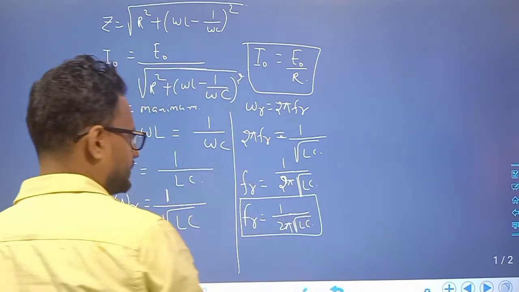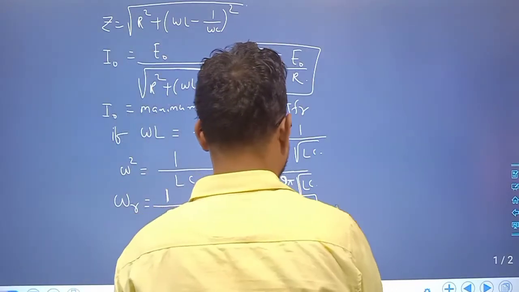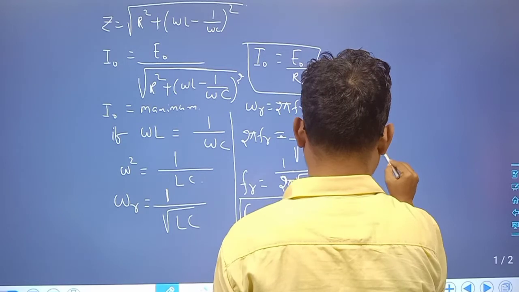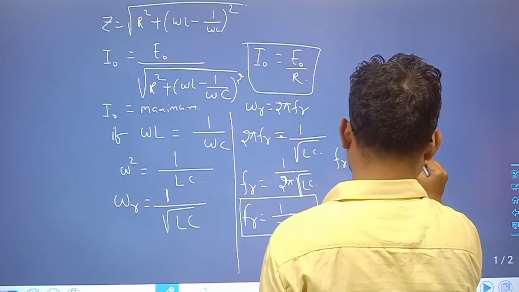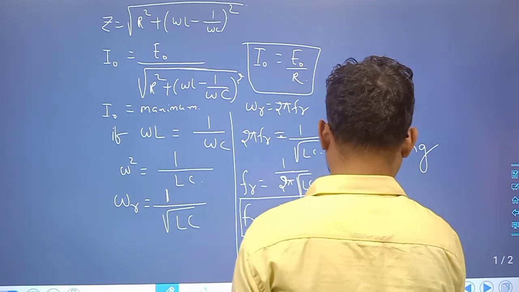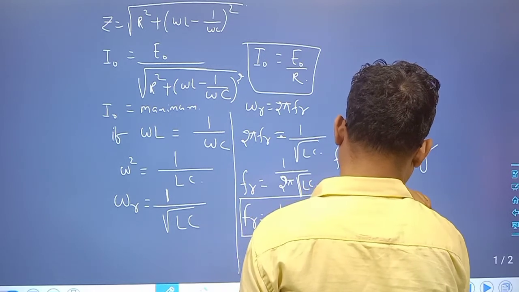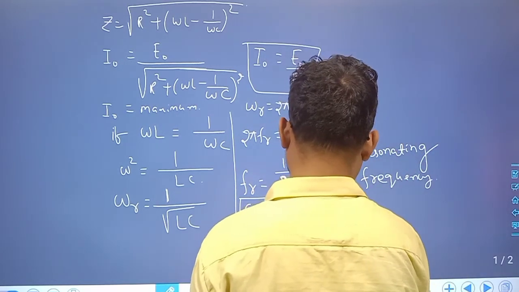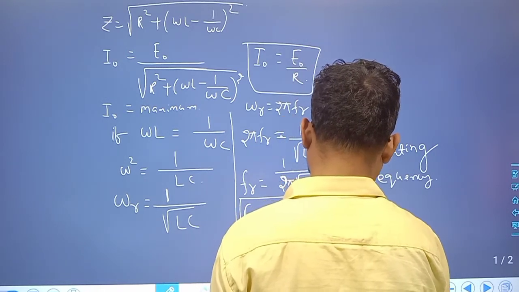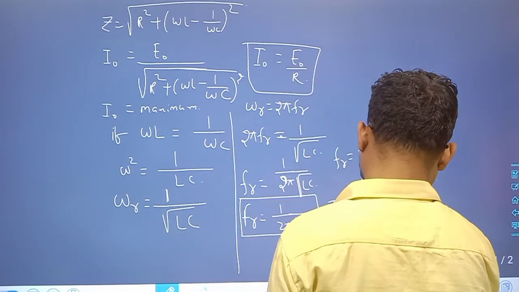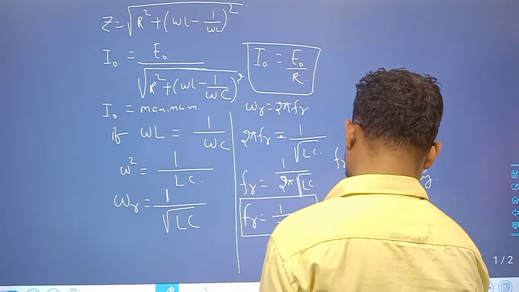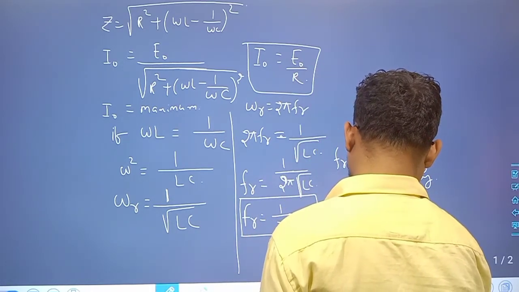So fr is called the resonating frequency, or this is called the resonating condition.